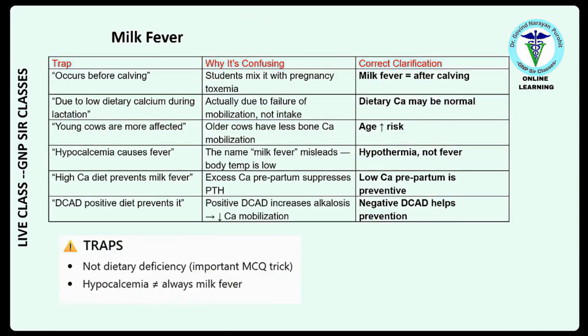These are the traps again. The trap is that it occurs before calving. Students often mix it with pregnancy toxemia, but the correct clarification is milk fever is after calving. And then due to low dietary calcium during lactation? Actually it is due to failure of mobilization, not intake. Then young cows are more affected? This is a trap. Older cows have less bone calcium mobilization. So age increases the risk.